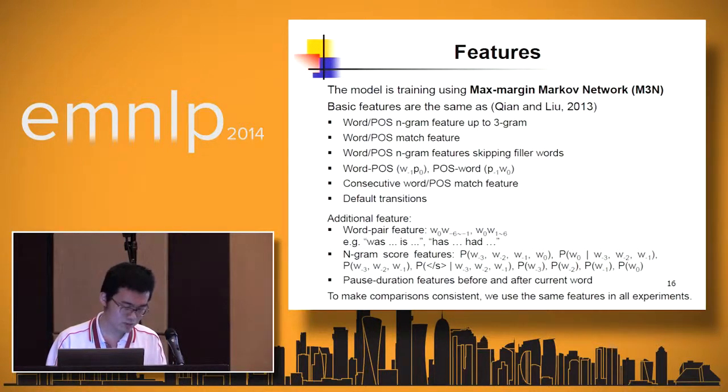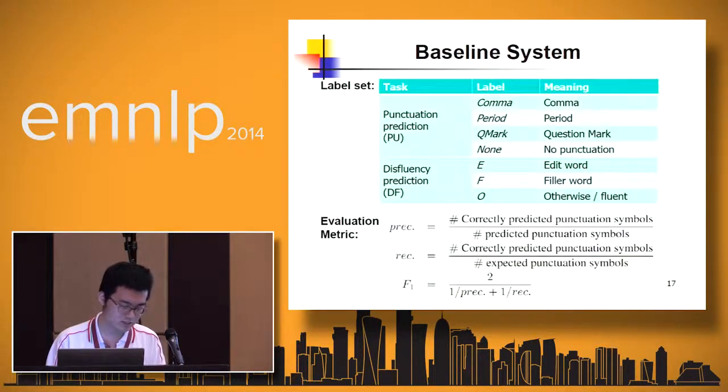In this work, for punctuation prediction, we use 4 labels: comma, period, Q mark for question mark, and none for no punctuation. For disfluency prediction, we use 3 labels: E for edit word, F for filler word, O otherwise fluent. Since the proportion of disfluent labels and punctuation labels is much less than that of the neutral labels, we use the standard F1 measure, which is the same as previous work.